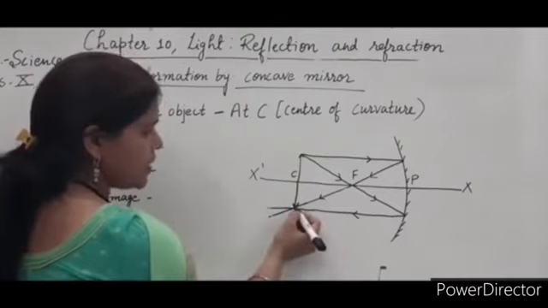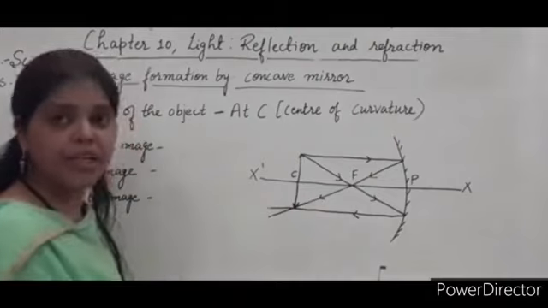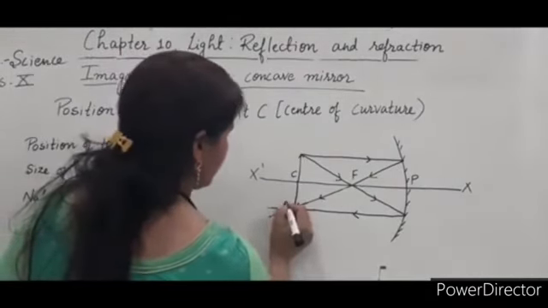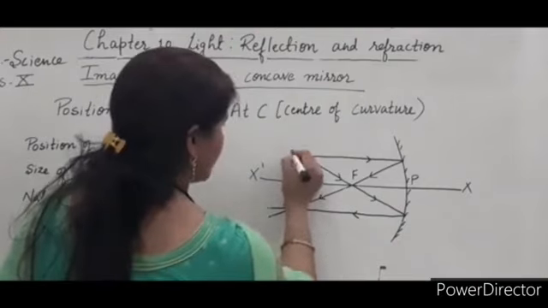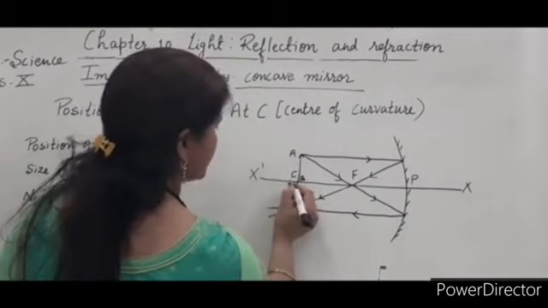These meet at this point, so here image formation takes place. Our object is AB, so the image is A dash, B dash.